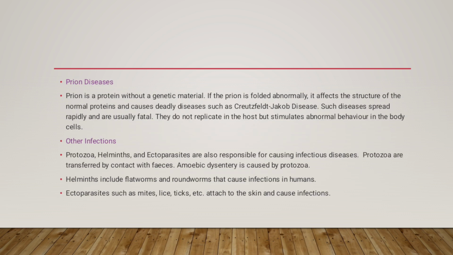Prion diseases. A prion is a protein without genetic material. If the prion is folded abnormally, it affects the structure of normal proteins and causes deadly diseases such as Creutzfeldt-Jakob disease. Such diseases spread rapidly and are usually fatal. They do not replicate in the host, but stimulate abnormal behavior in the body.